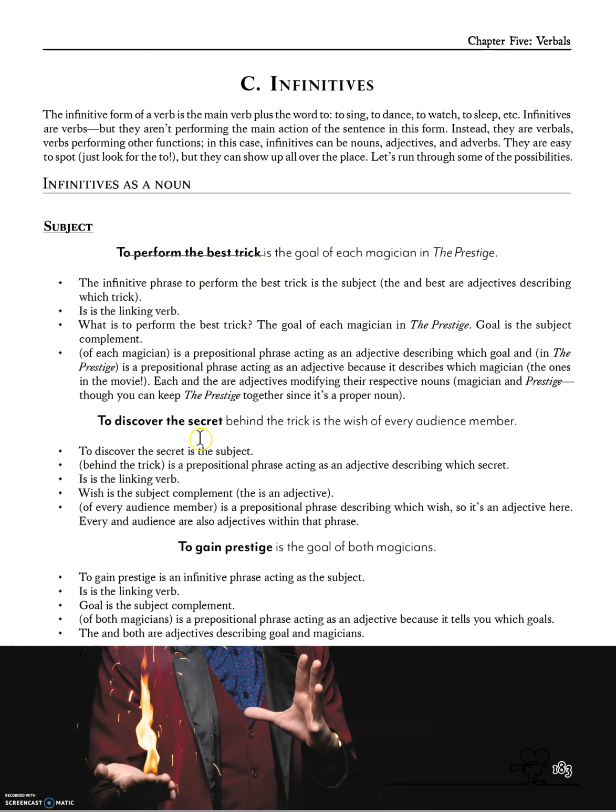"To discover the secret behind the trick is the wish of every audience member." So to discover is your infinitive. Secret is the object of the infinitive, making to discover the secret an infinitive phrase acting as the subject. Same thing goes for "to gain prestige." To gain is the infinitive, prestige is the object of the infinitive, and to gain prestige is an infinitive phrase acting as the subject.